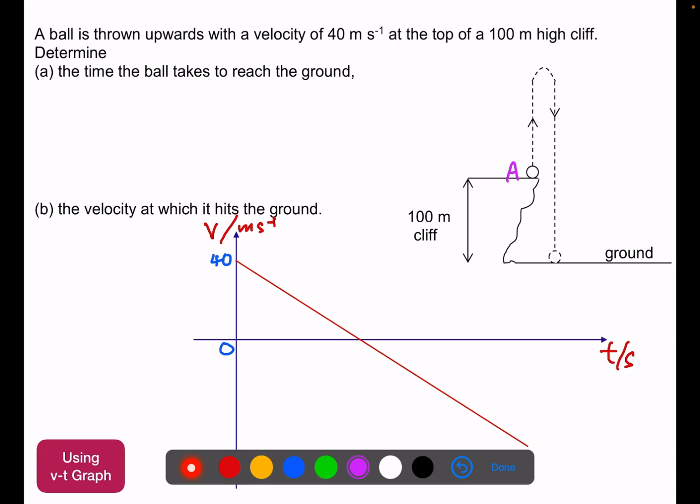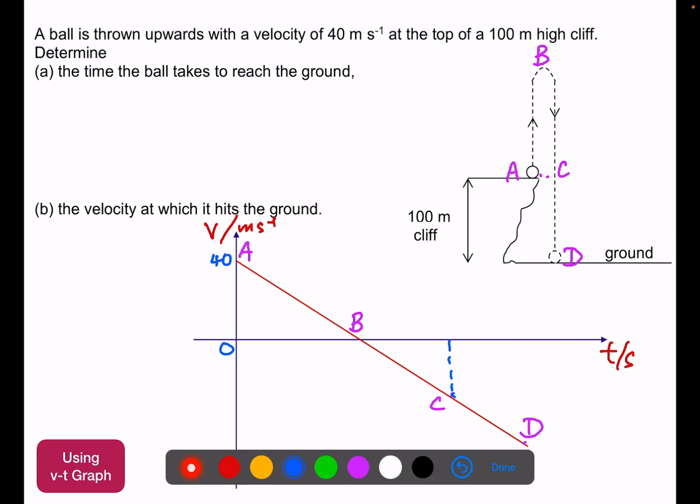The ball leaves at A, reaches the highest point at B. You can show this on our graph. This is A, highest point B, velocity is 0, and the ball comes back to the same level C before it reaches the ground at D. So C could be somewhere around here, and D, the end of the motion, is over here. Okay, so try to represent the rest of the motion.